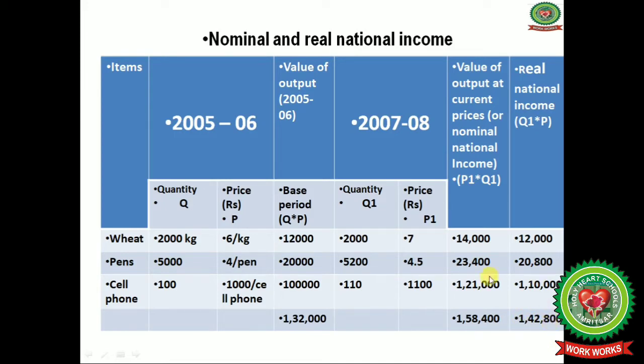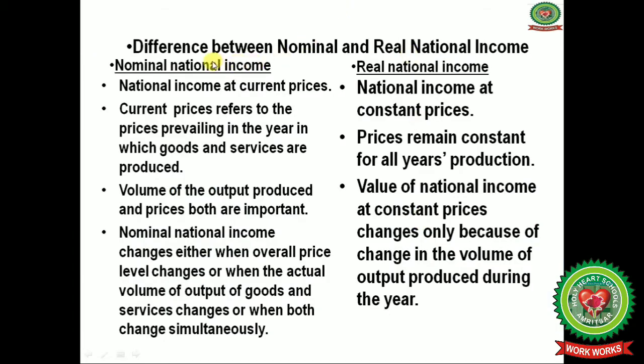1,42,800. So this means that real national income is when the quantity, no doubt, has increased but the price remains the same, then you get the real national income. So now let us discuss the difference between nominal and real national income. Nominal national income is at current prices, and the real national income is at constant prices.